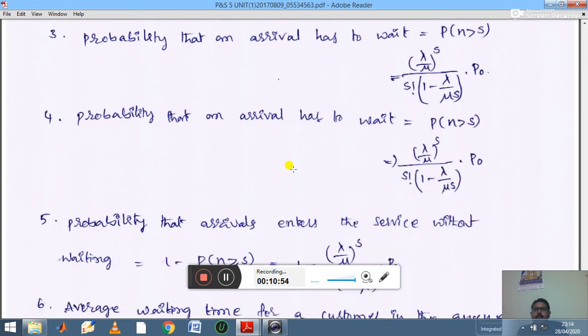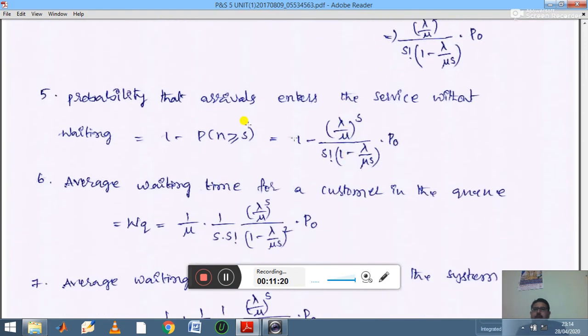The probability that an arrival has to wait, P of n greater than S, is calculated by this. These are the same formulas, so don't get confused; just learn any one of these. Next, the probability that arrivals enter service without waiting is calculated by this formula.